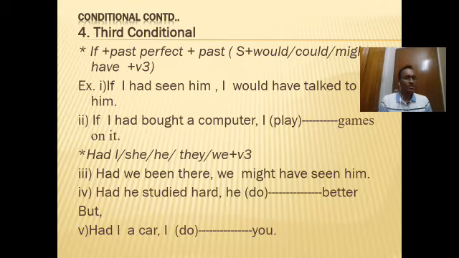The first clause is had I a car. Which tense does it belong to? Is it present perfect, past perfect or past indefinite? You guess and try to answer. Here you can write I help you. In place of do, you use the verb help and then try to answer, and you can comment it in the comment box.